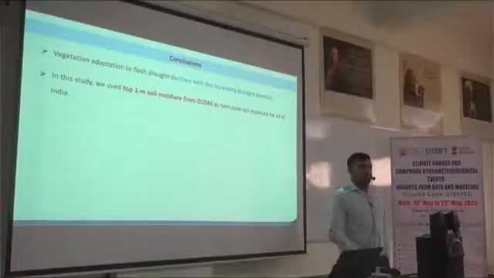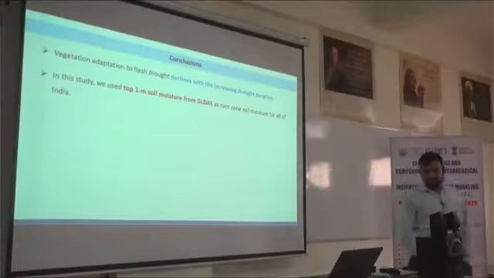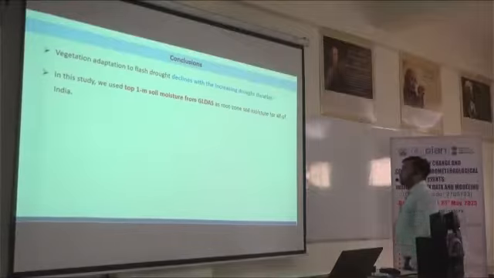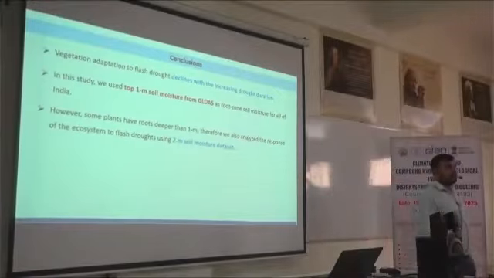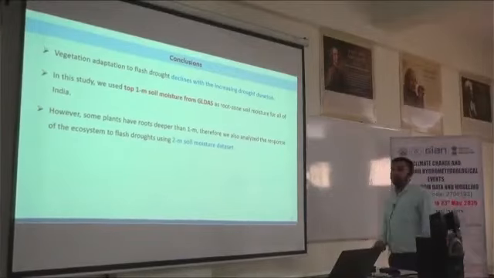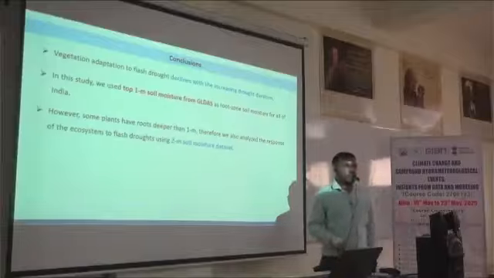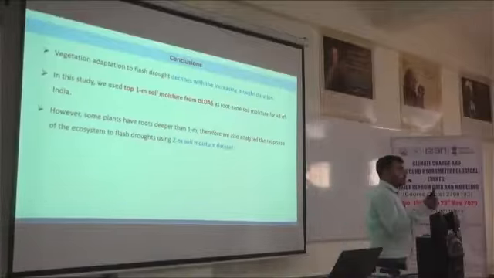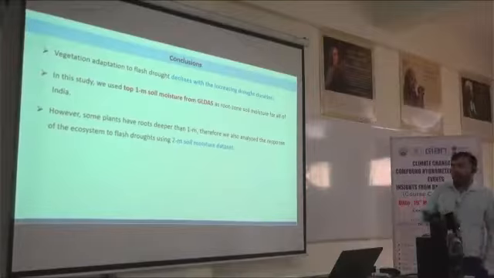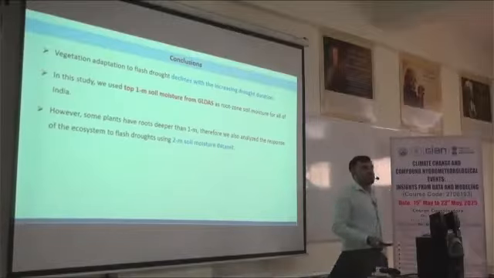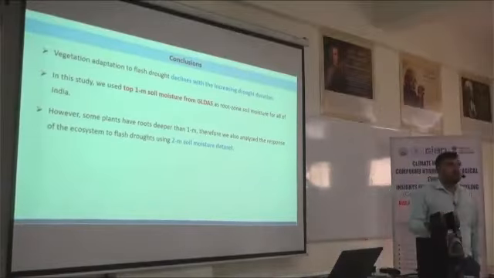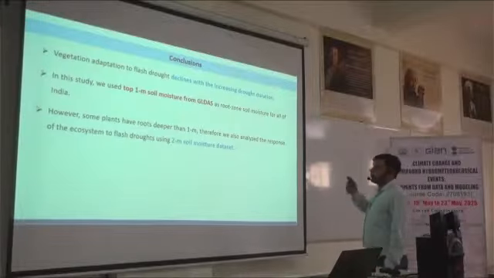In this study, we used the top 1 meter soil moisture data set as the root zone soil moisture, but we got to know from the reviewer that sometimes we have plants which have roots deeper than 1 meter. So is this study also applicable to those particular crops, because here we are taking only 1 meter? Some plants have roots deeper than 1 meter, for example up to 1.5 or like that. So can we use it for that also?